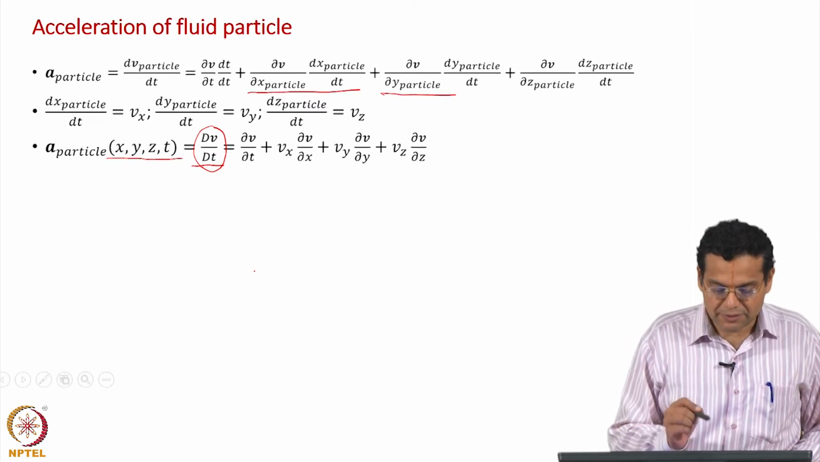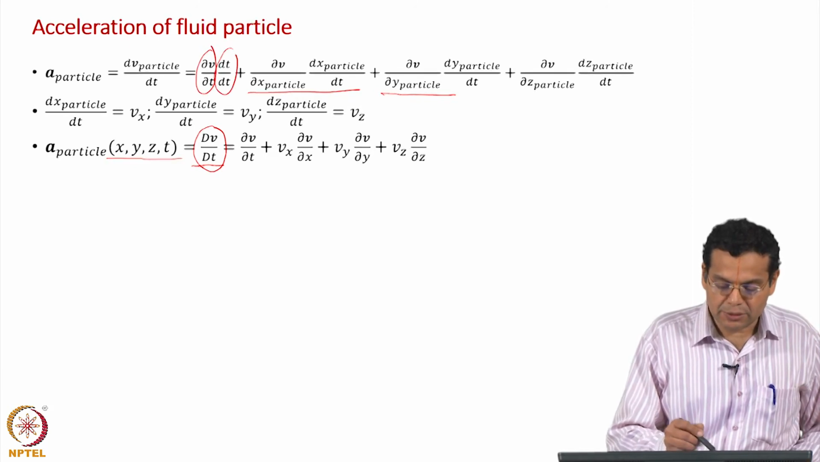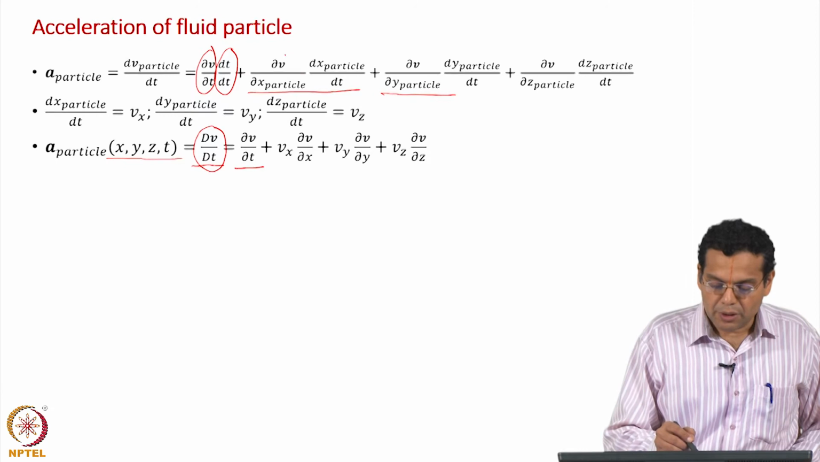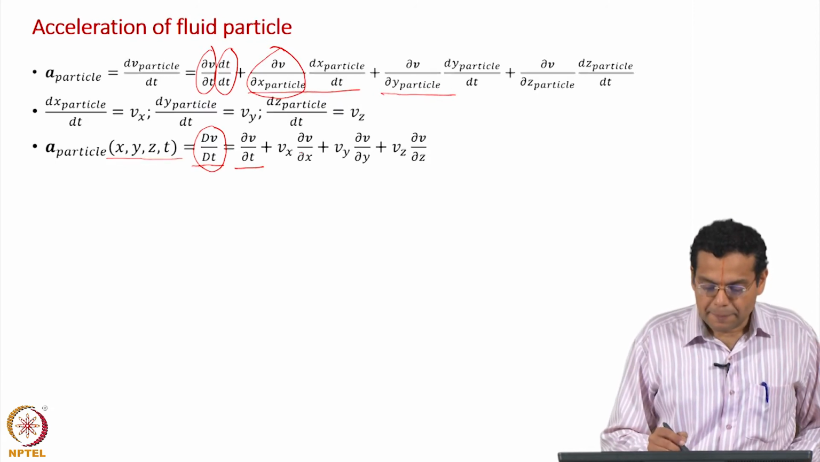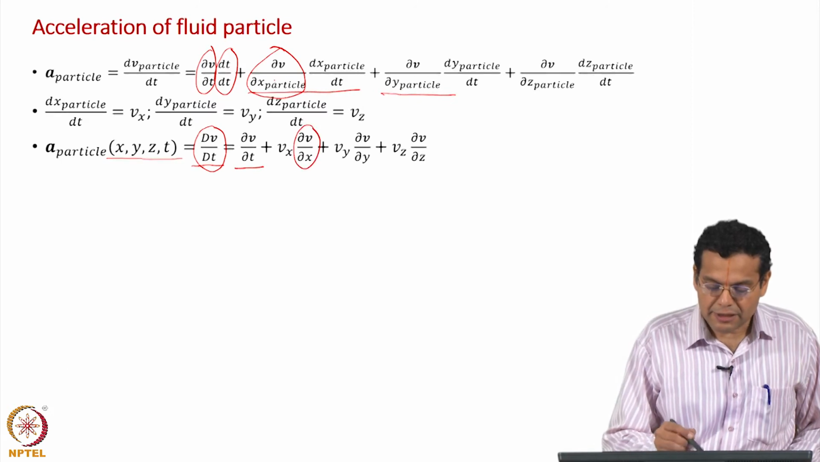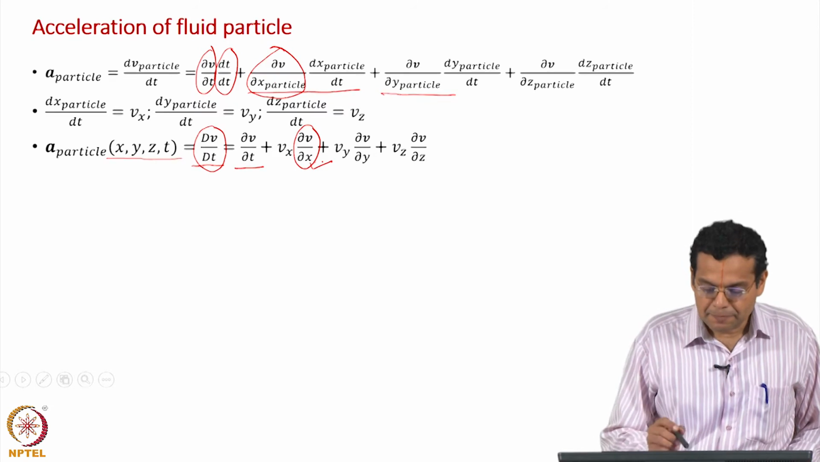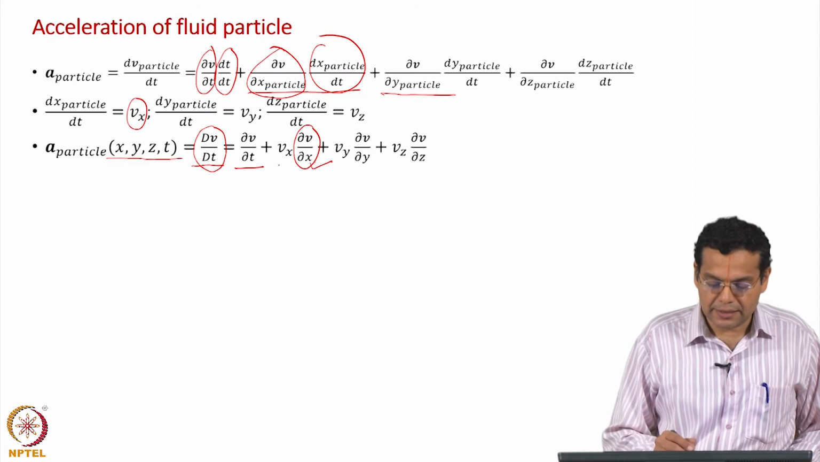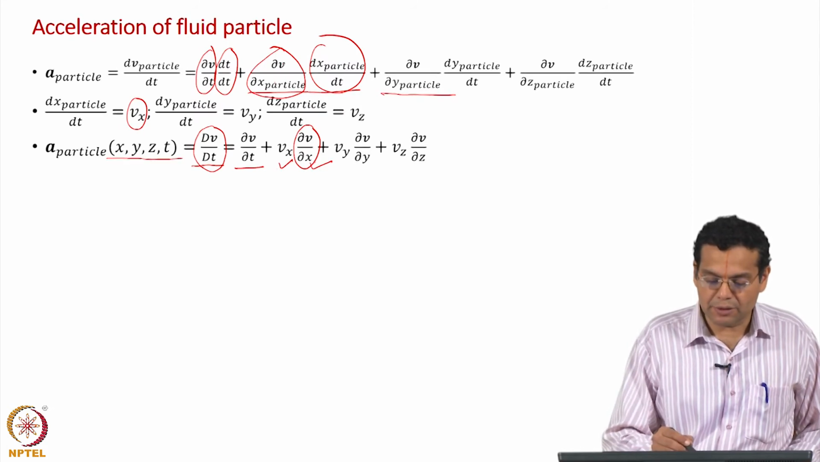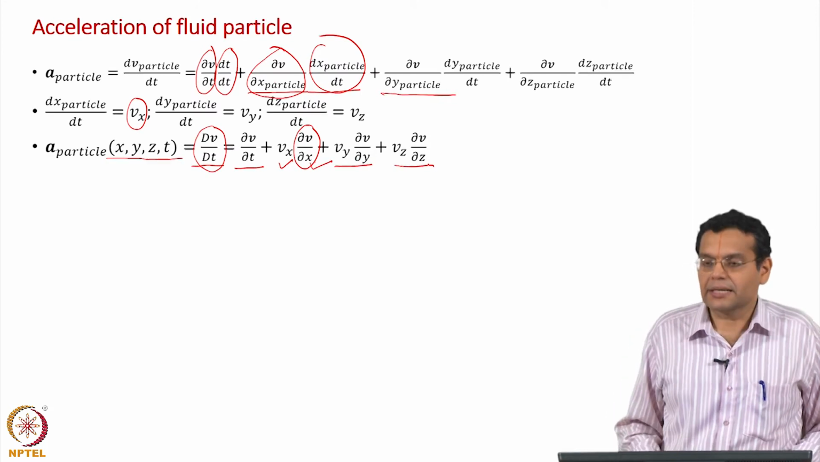Okay. What is it we have done? We have ∂V/∂t here, dt by dt is 1, okay. And now ∂V/∂x_particle is here, and instead of x particle I have used the Eulerian spatial location x, and dx_particle has been replaced with Vx here. So this term becomes Vx into ∂V/∂x. Similarly in the y direction, similarly in the z direction.